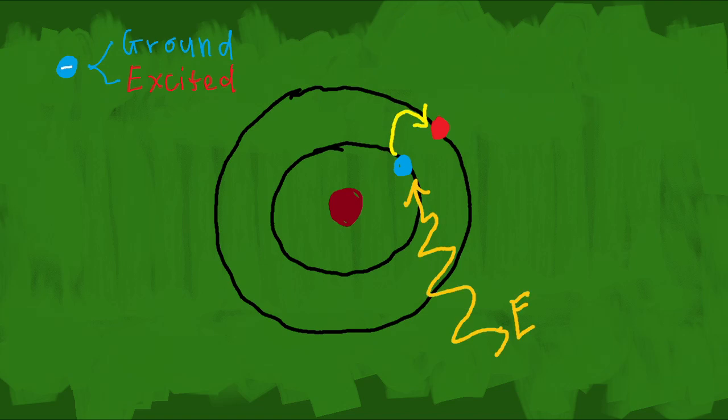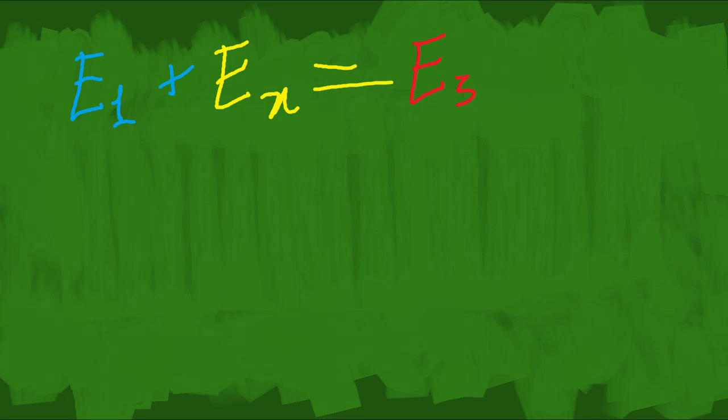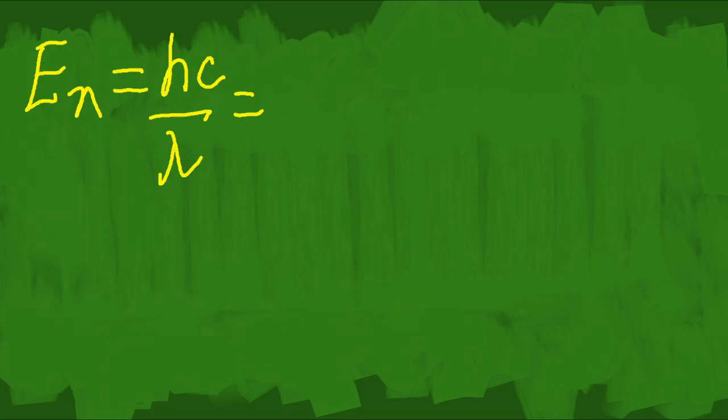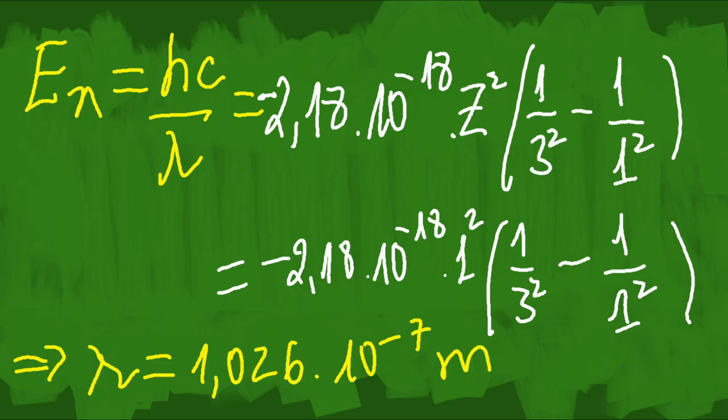In this case, the photon absorbed by the electron will push it up to n equals 3, or the third orbital. You ask, how then do we calculate the energy required to do so? So we have the ground state energy, E1, added with the photon's energy, Ex, and we get the excited state energy. Ex equals E3 minus E1, which means Ex equals hc divided by lambda equals negative 2.18 times 10 to the power of negative 18 Z squared multiplied by 1 divided by 3 squared minus 1 divided by 1 squared, and we get the wavelength value of 1.026 times 10 to the power of negative 7 meters.